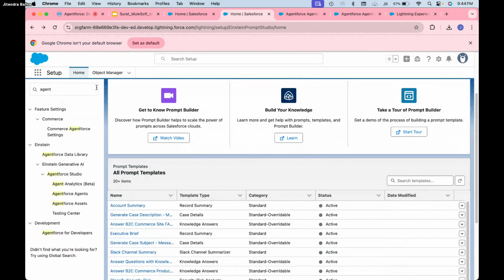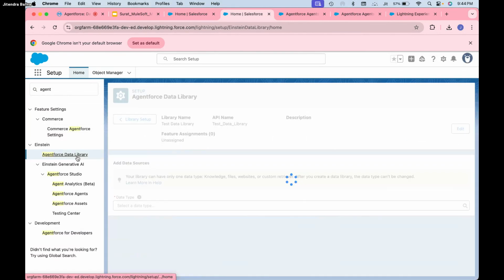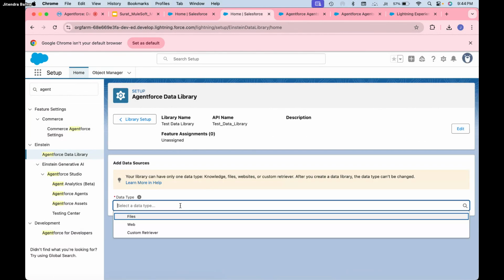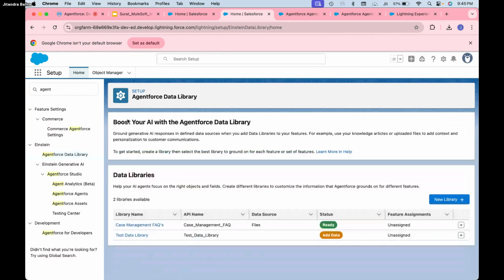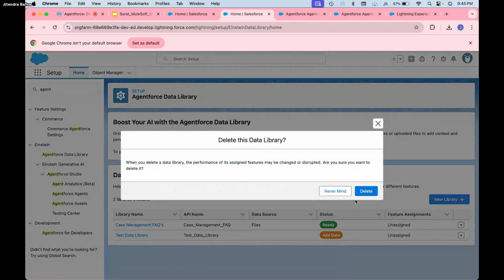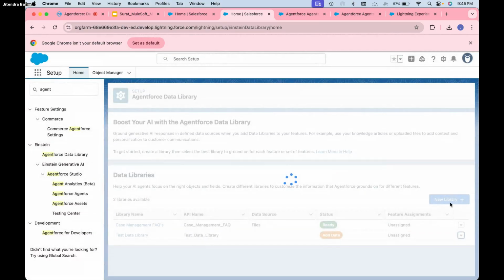Where is my data library? I will create files. No, I don't want to go here. I want to create a new one. I can delete this test data library. I don't want it. I create a new data library.